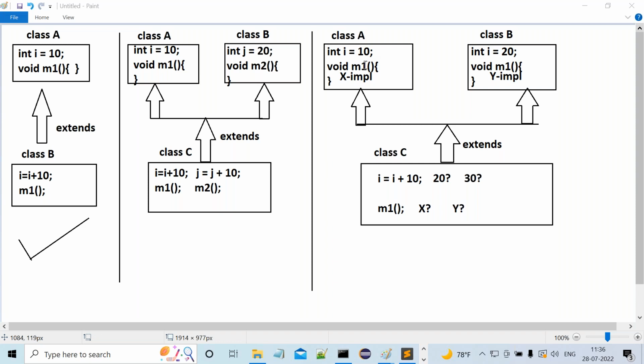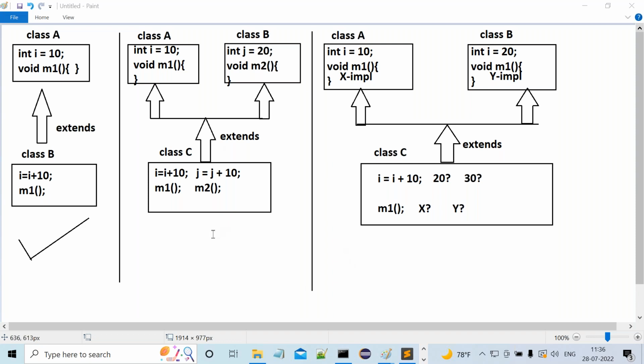But because of the third situation, that second case is also removed in Java. Totally, multiple inheritance is hidden in Java. Multiple inheritance was removed totally from Java. Got my point or not? But how is Java achieving the removal of multiple inheritance, how is Java representing that point? Java has created the extends keyword to allow only one superclass, not more than one superclass.